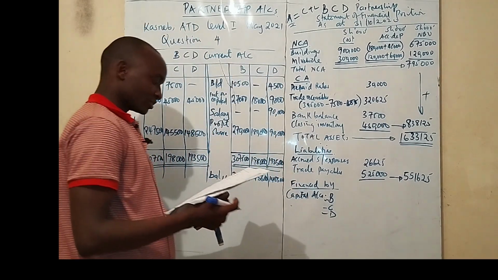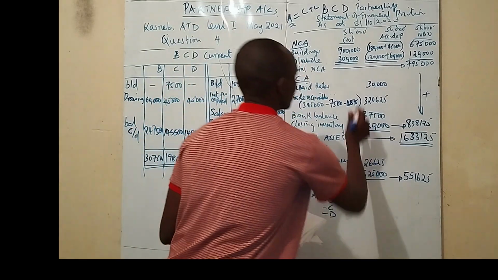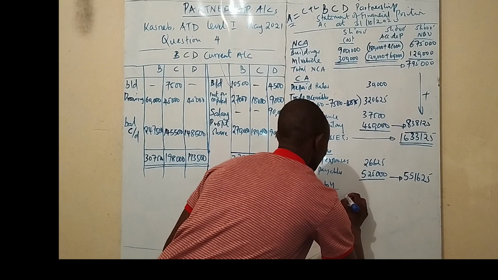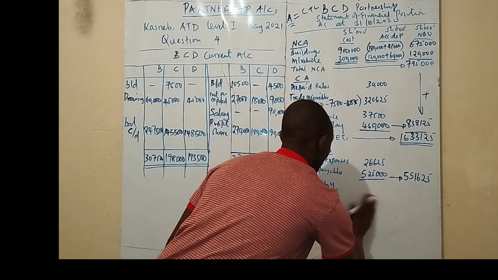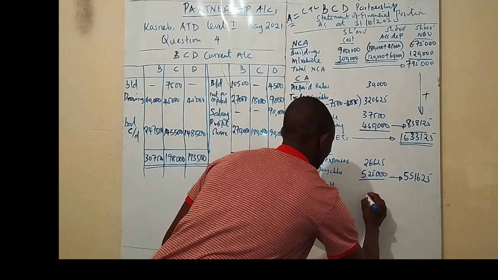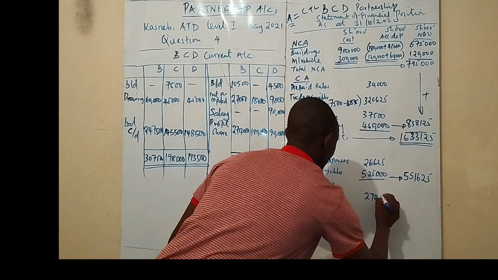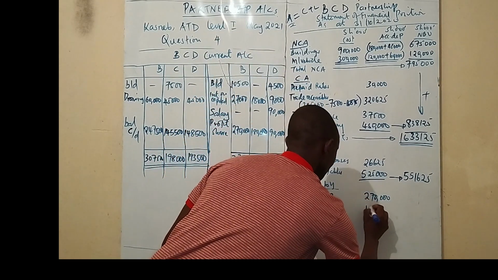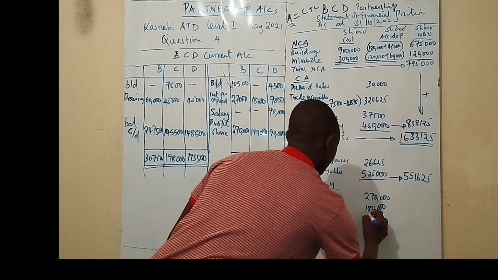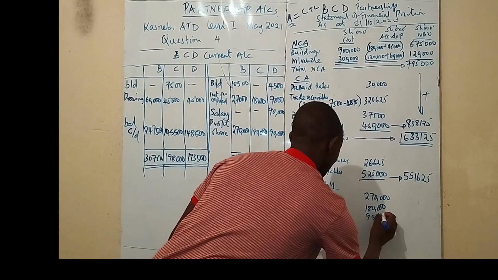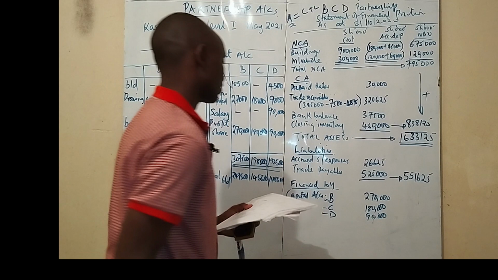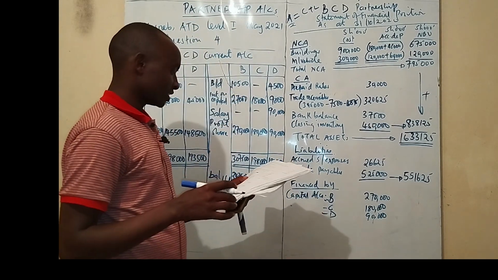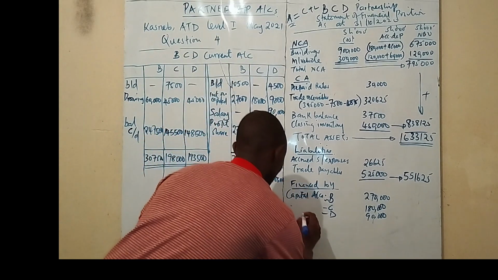The capital account for Bondo is 270,000. You show it on this column. We have Chilungu is 180,000, and we have 90,000 for Donde. And then this partnership is also financed by the current accounts.